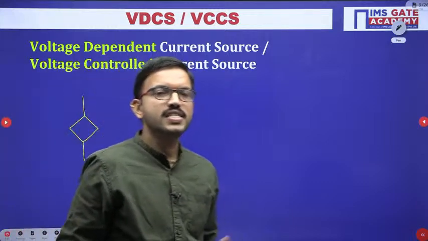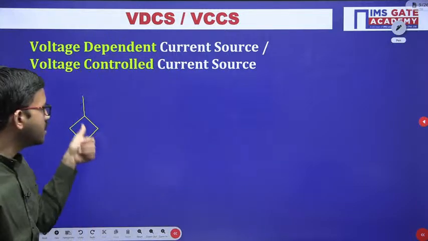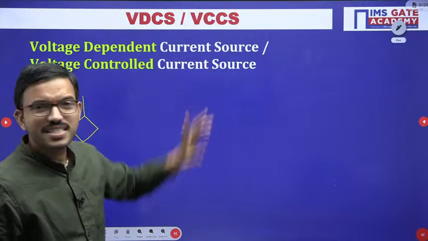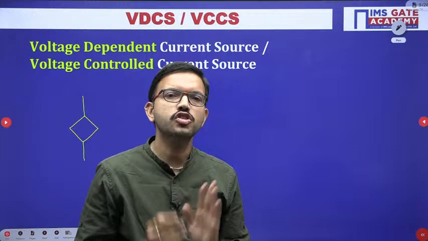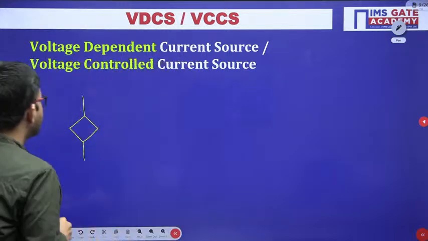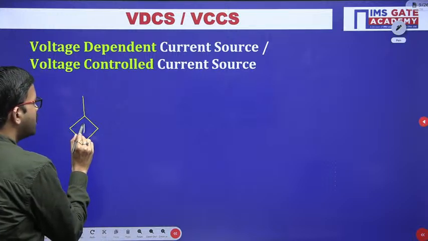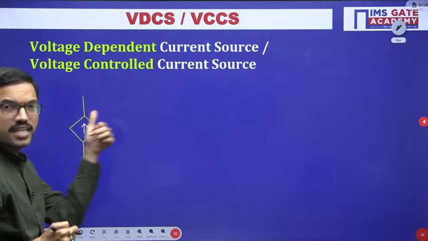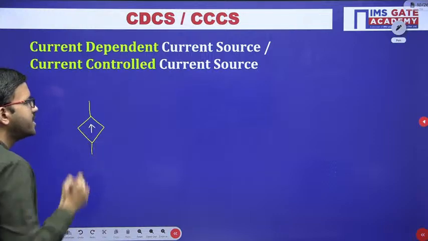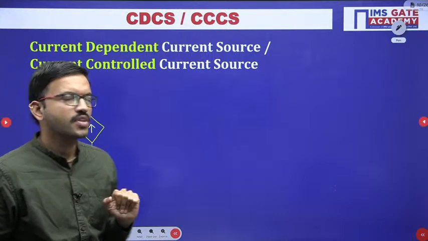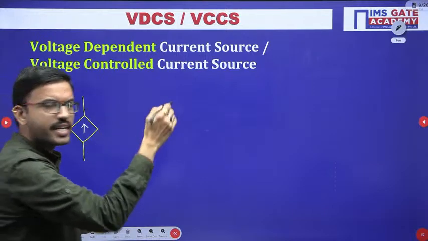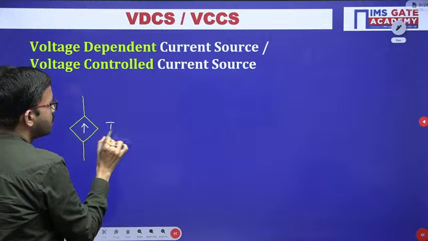Since it is a dependent source, I have considered the rhombus or diamond symbol. Since we are mentioning it is a current source, we represent the direction of the current with an arrow. Whenever the arrow symbol is there, that indicates a current source. Here also I am representing the arrow symbol, which indicates a current source. Now, since it is a current source, the output I am representing as I naught.